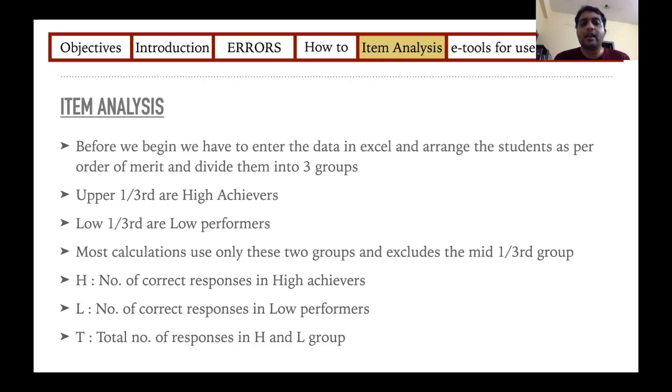If in the high achievers, out of 30, 25 have got it right, H will be 25. In low performers, if out of 30, only 5 have got it right, L will be only 5. And T will be the total of H plus L, that is 30 plus 30, 60. So T is your total number of people in the H group and the L group. So if total students are 90, these groups will have 30 each, and T will be 60.